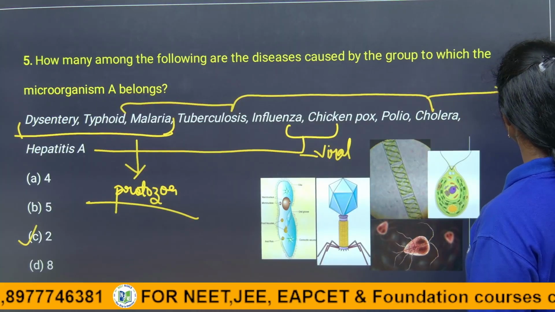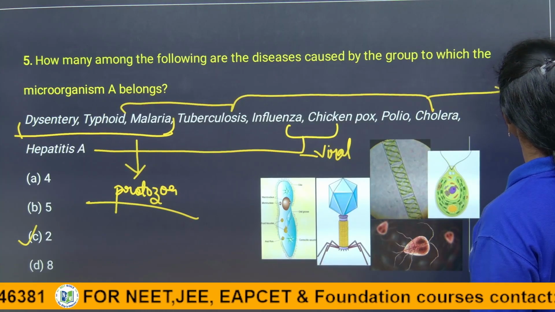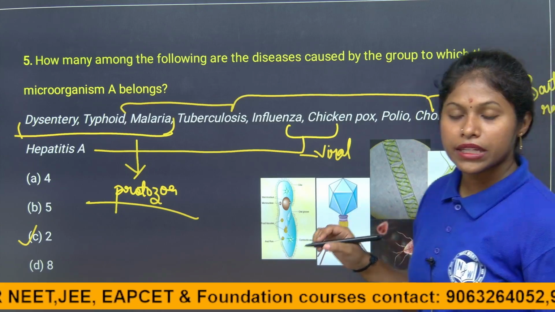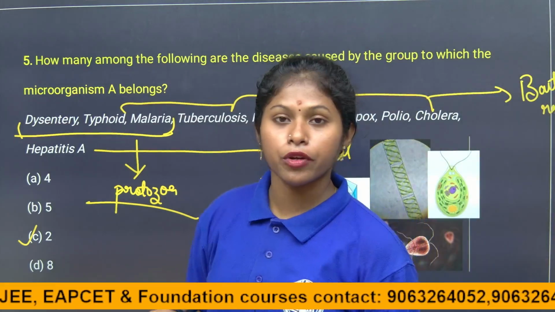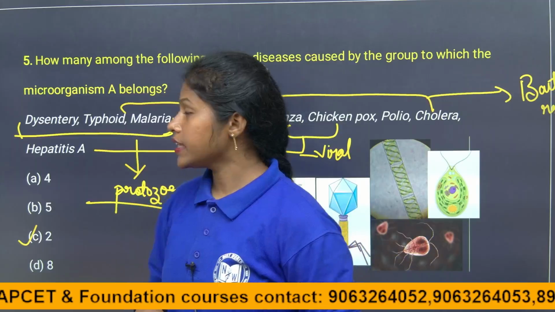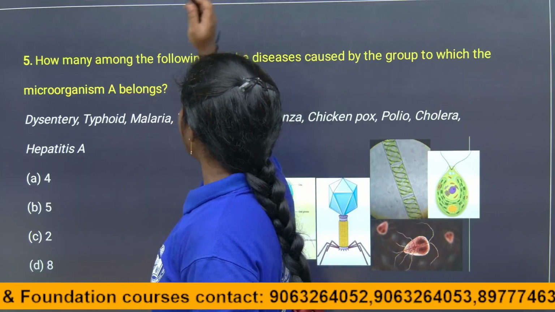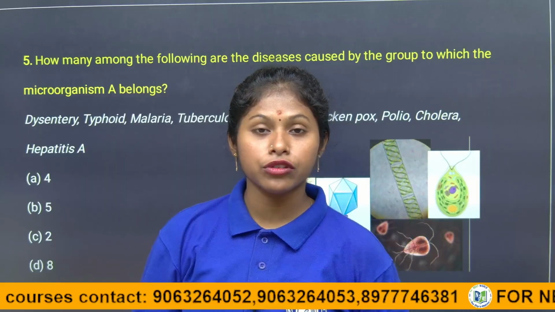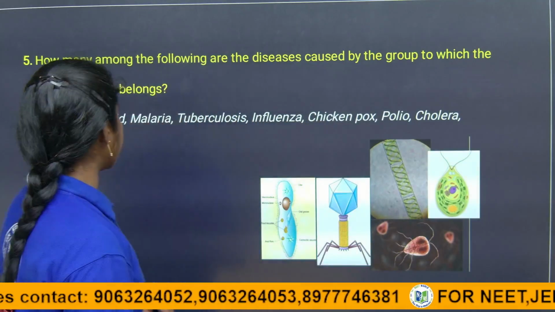Tuberculosis and typhoid are bacterial diseases. Typhoid is caused by coliform bacteria, children. It is mostly present in polluted water, and that is why we have to maintain hygiene, and in the rainy season we have to boil the water before drinking it.